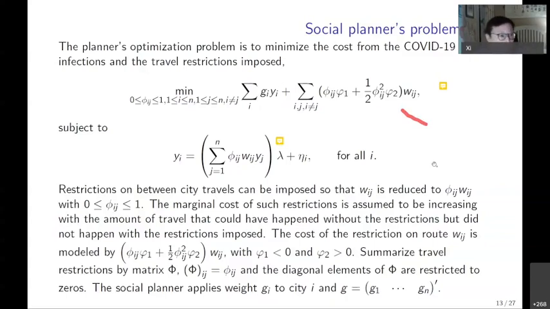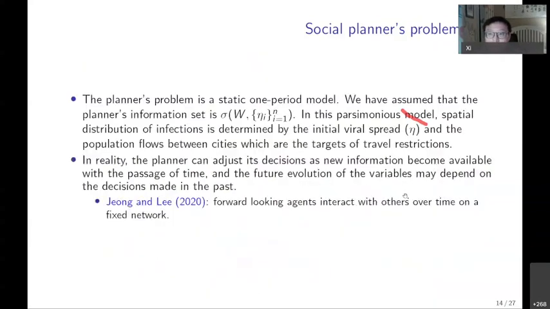And if you're interested in understanding how we derived this model, we can skip this.